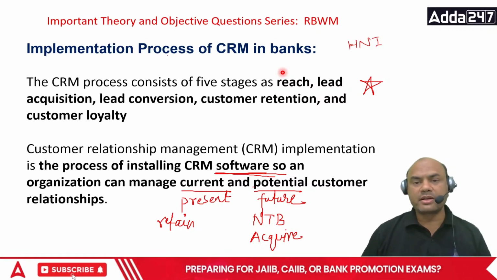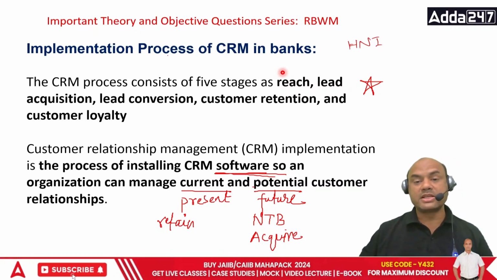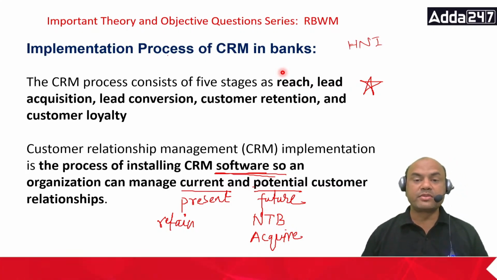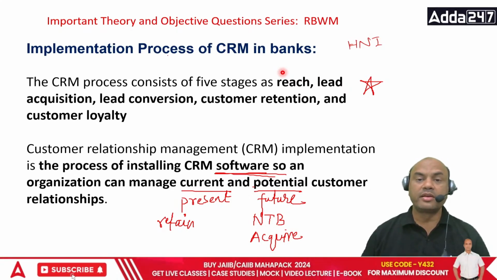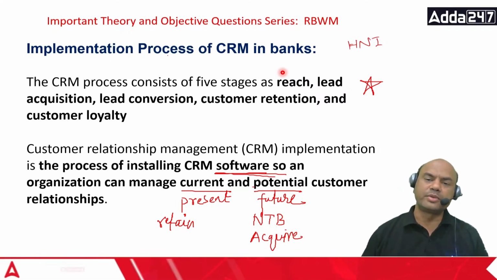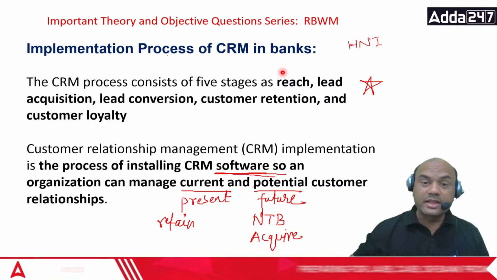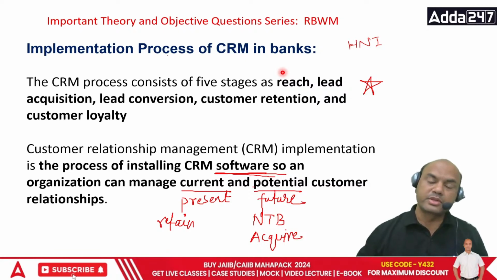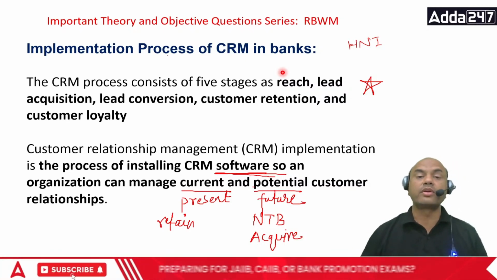Customer doesn't come like this. For that, what you have to do is, you have to give something niche. Niche means what? Which the other banks are not giving. What is it that other banks are not giving? That you have to find out. Because what happens, if I say mutual fund, all banks are giving mutual fund. Insurance, all are giving insurance. Now the niche is within that mutual fund, within that insurance, within that trading account, within that current account, what are you giving?